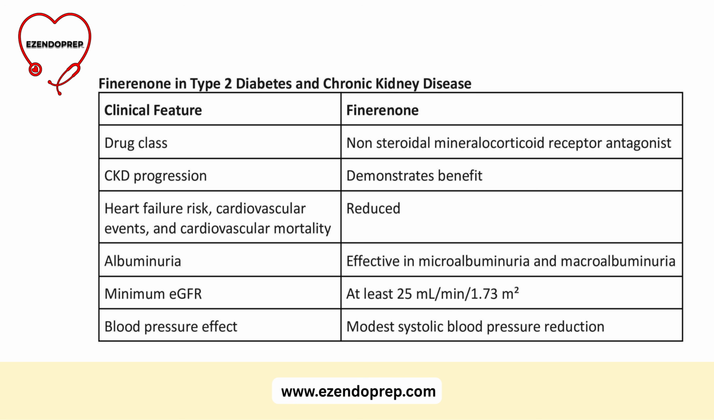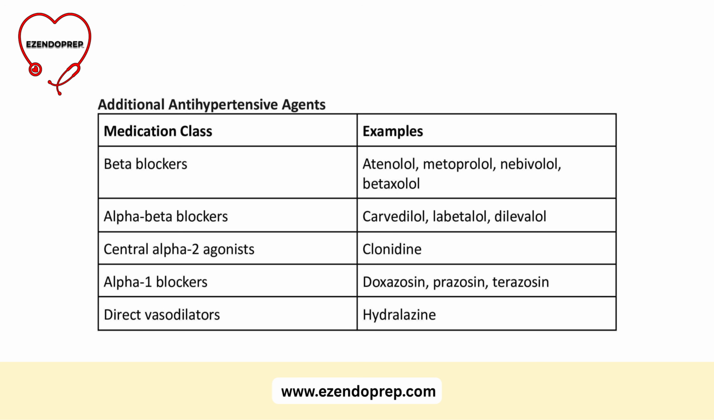Finerenone can modestly lower systolic blood pressure, but many of its benefits appear independent of baseline blood pressure. Regulatory approval includes reduction in GFR decline, end-stage kidney disease, cardiovascular death, non-fatal myocardial infarction, and hospitalization for heart failure. Other add-on agents include alpha and beta blockers. However, there is a weight gain concern with beta blockers, possibly due to decreased energy expenditure, and this is more common with older agents like atenolol and metoprolol.